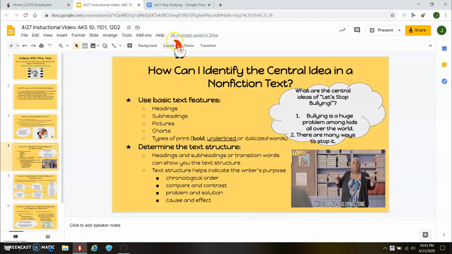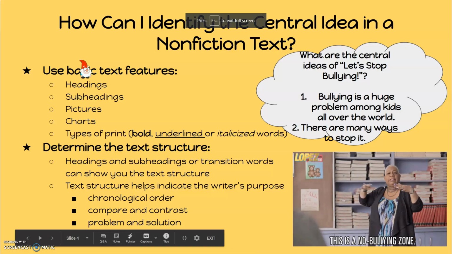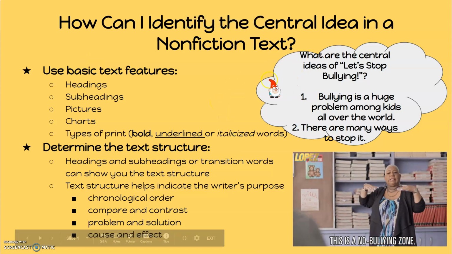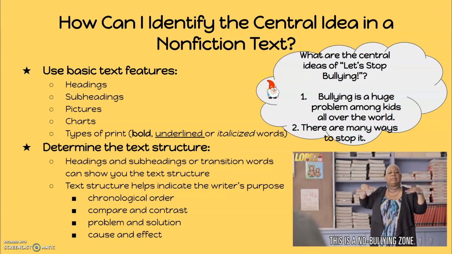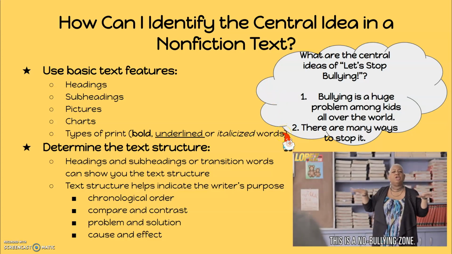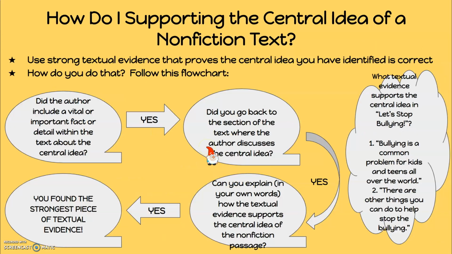Okay, so let's see. Back to our bubble over here. What are the central ideas of Let's Stop Bullying? Well, I told you there were two. So the first one is that bullying is a huge problem among kids all over the world. That was in the first subheading. And the second one is that there are many ways to stop it. And that was in our second subheading. And the fact box and the picture and the caption also help support those central ideas.